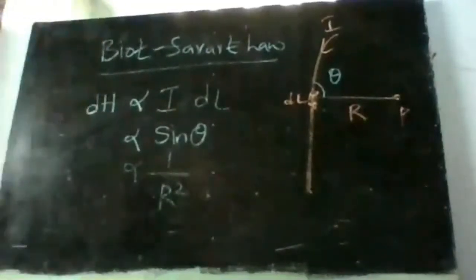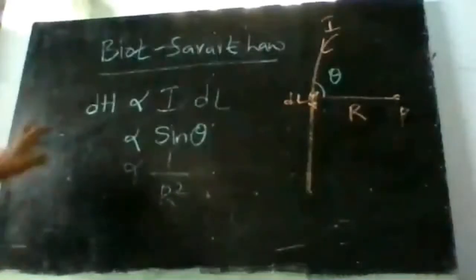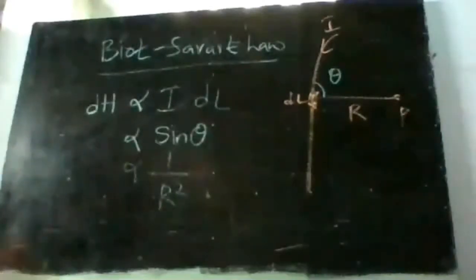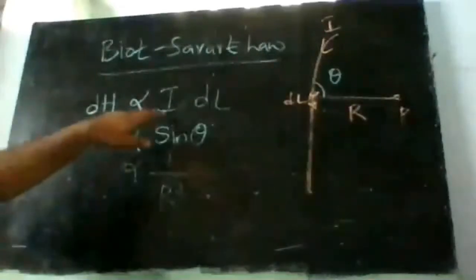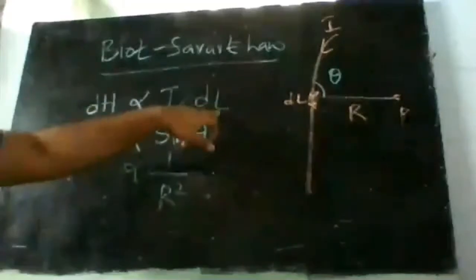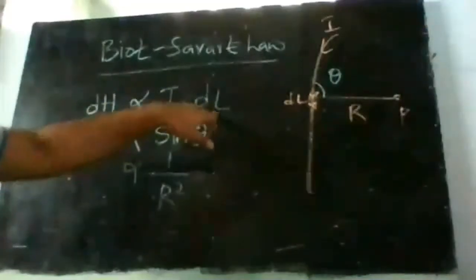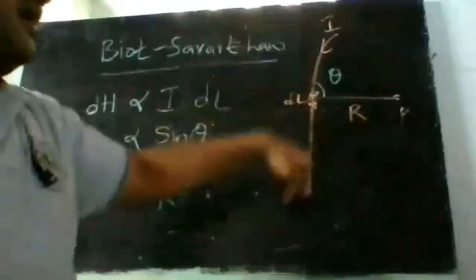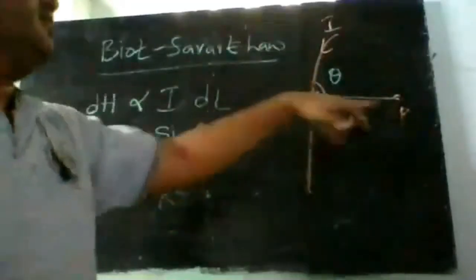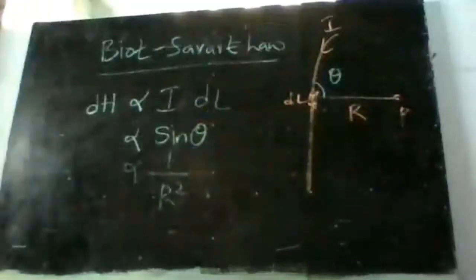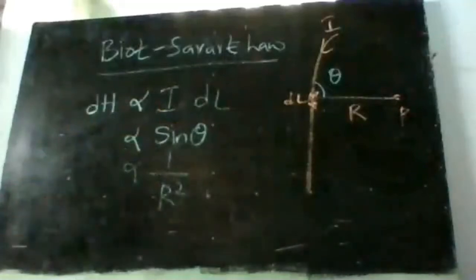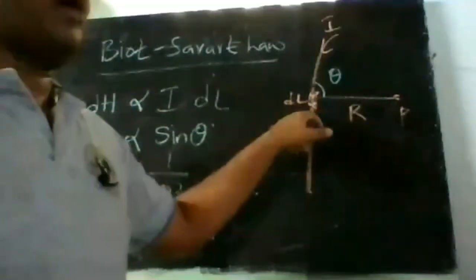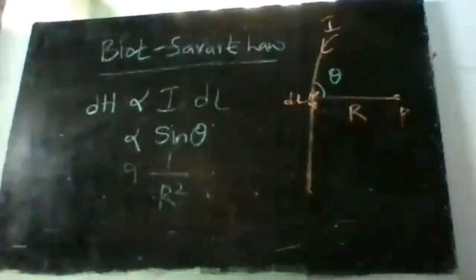Okay, right. So this is Biot-Savart's law. It says that the magnetic field intensity will be directly proportional to the product of the current passing through the conductor and the length of the conductor, directly proportional to the sine of the angle between the conductor and the line joining the conductor to the point. If that angle is theta, then it is like this, and inversely proportional to the square of the distance between the conductor and the point. So this is the thing.